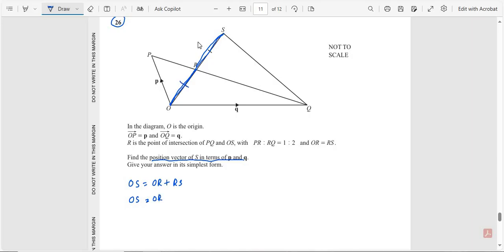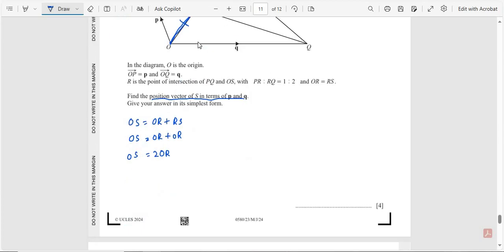This length and this length are equal to each other, so RS is also equal to OR. So OS is equal to OR plus OR, that is equal to 2OR.